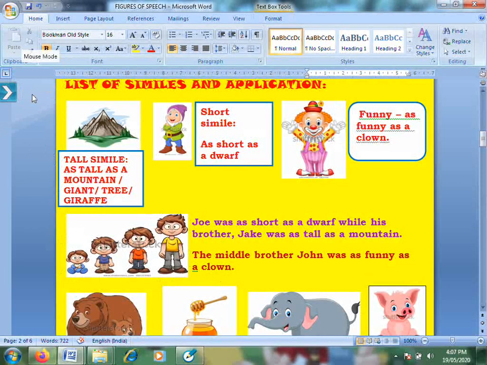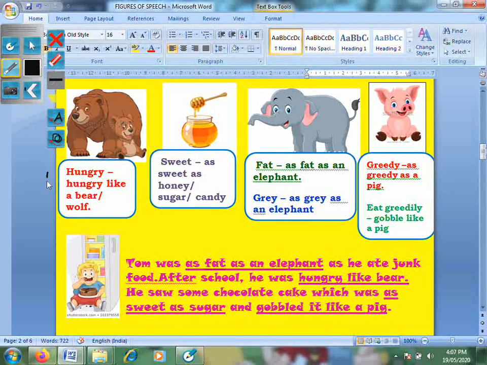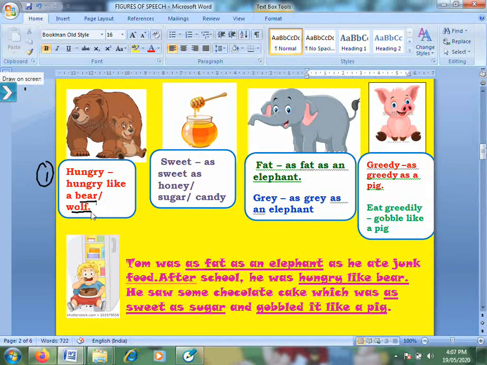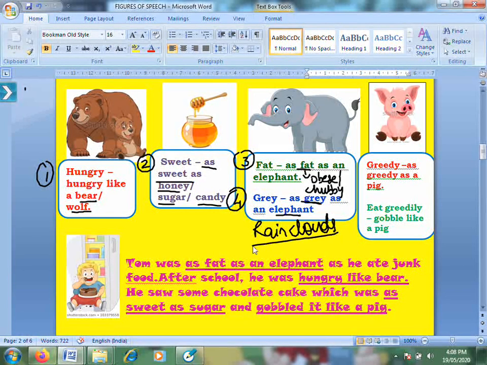Okay, now let's go to the next set. First the similes and then the example. Hungry: hungry like a bear or a wolf. Sweet, which was not in the animation: as sweet as honey, sugar, or candy. Third, fat: as fat as an elephant. Now for fat, you have obese also, you have chubby also. So when you copy this in your book, you will use these alternate words as well. Fourth, gray as an elephant. Rain clouds, children, can be as gray as elephants.